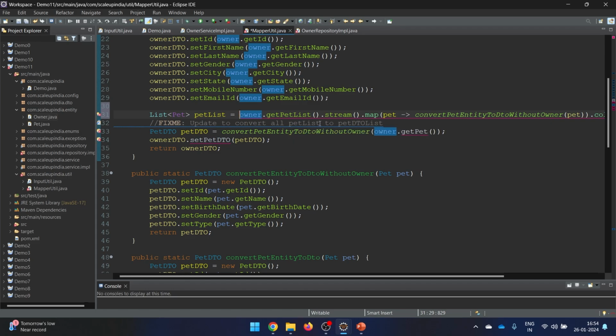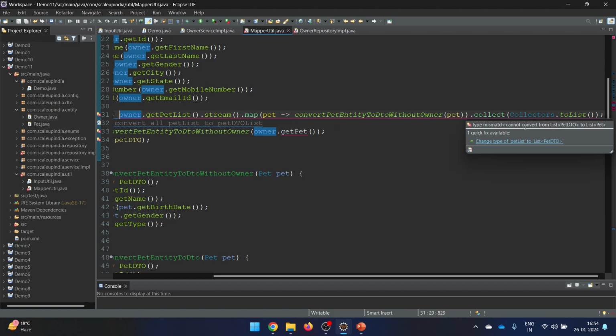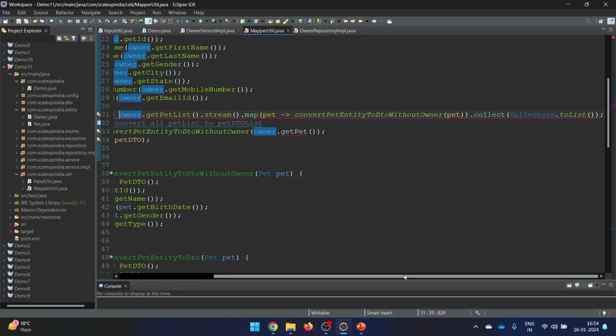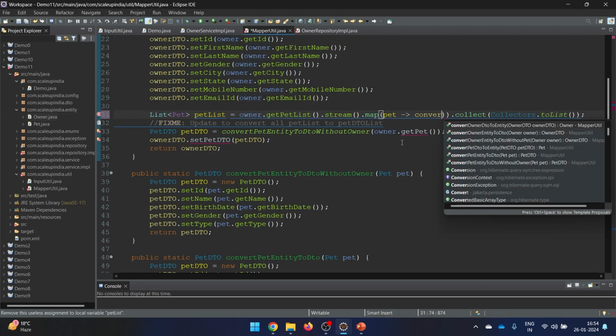Let's say Control Shift O if there is any issue. So why is it still saying there is some issue? It says cannot convert from list of pet DTO to list of pet. So why can it not convert? Convert pet entity to DTO. Okay, we called the wrong method here. So this is the wrong method, guys. We picked the wrong method here.